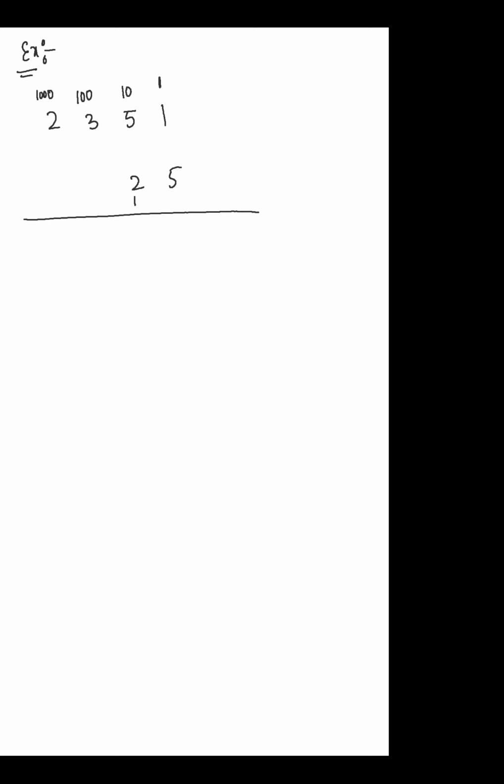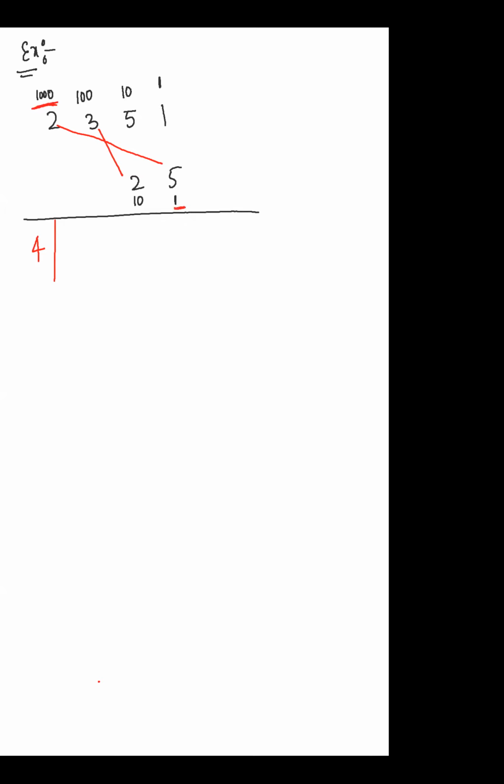Here, 1,000 into 10 is 10,000. First I am writing 10,000, 4. It is clear? Next will be 1,000. Is it clear or not? Please tell me.